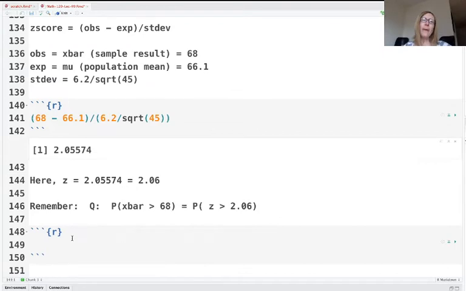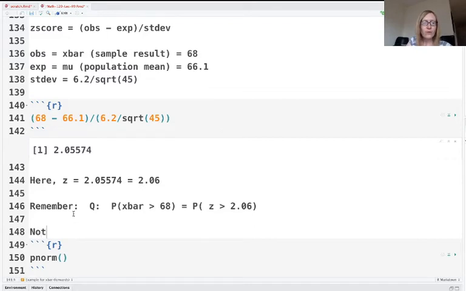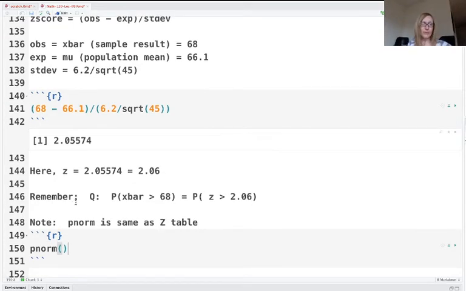If you look it up, I'm going to use the R command, but you'll see the same thing if you look up the value on the table. If you look up 2.06 on the table, I'm going to do p-norm. P-norm is the same as the z-table, the same thing as looking it up on the z-table. So I'm going to do p-norm of 2.06.